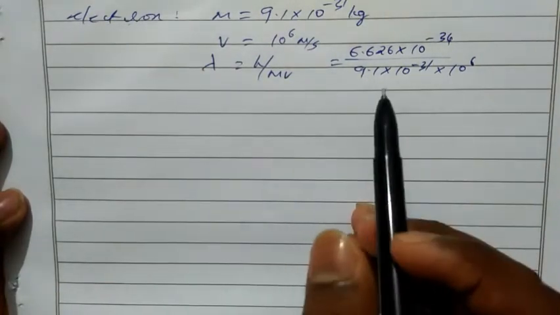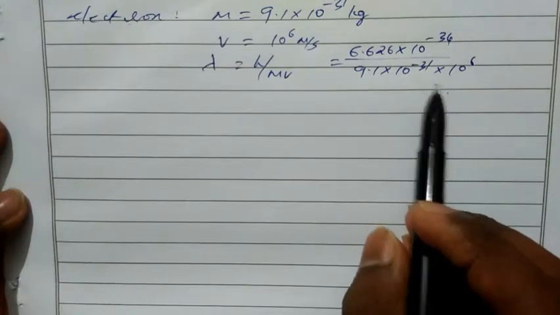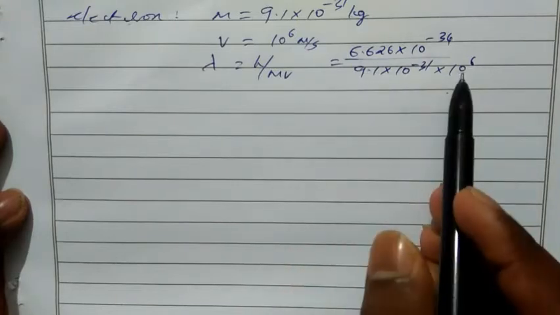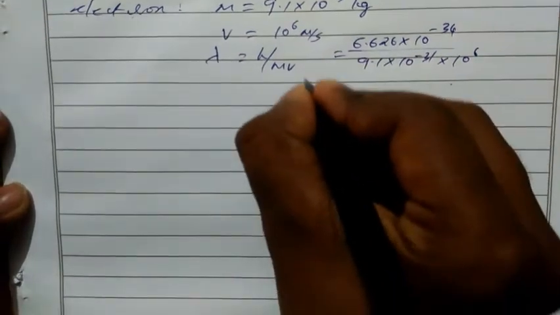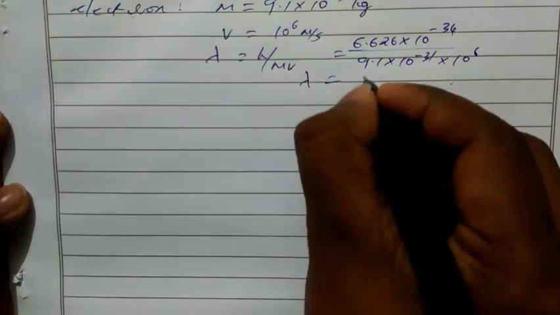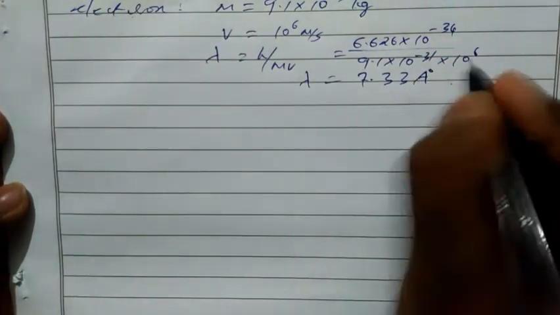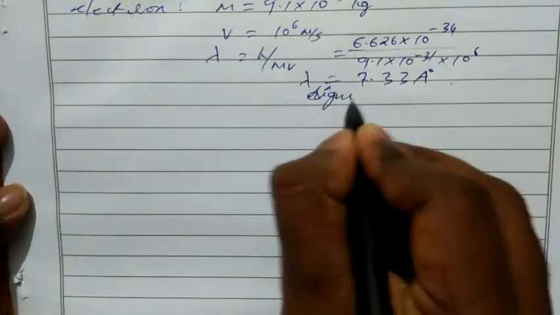In the previous case we took the mass as 100 kilogram and the velocity as only 10 meter per second. Here the velocity is 10 power 6 meter per second. So in the denominator we have a much smaller value, so our lambda value will become very much more when compared with the previous value. Here we get a larger value. The lambda value will come somewhat like 7.33 angstrom. So this is a significant value, or we can say a considerable amount of value.